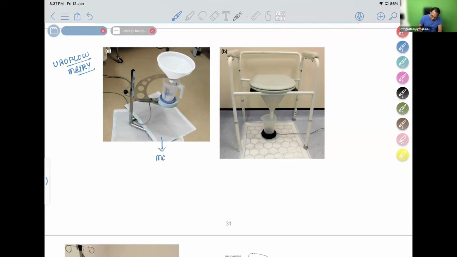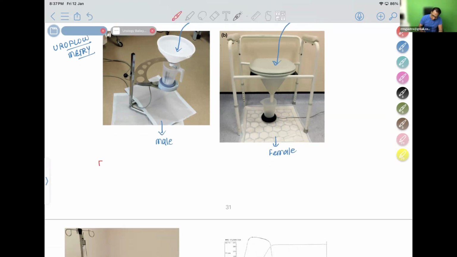Here the male patient will pass urine into this. He will pass urine into this. So this is male patient passing urine into this, and in this female patient will be passing urine into this by sitting method. So male and female will be passing urine into this, and the flow rate is identified with the help of this. What is the normal flow rate?